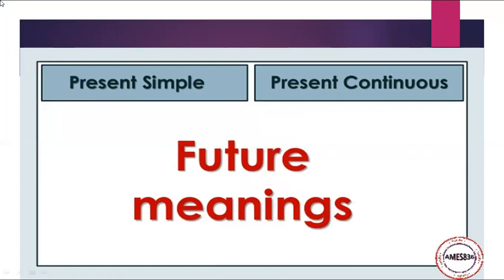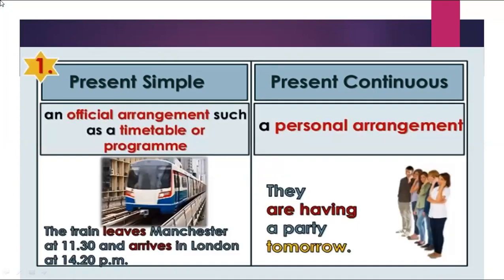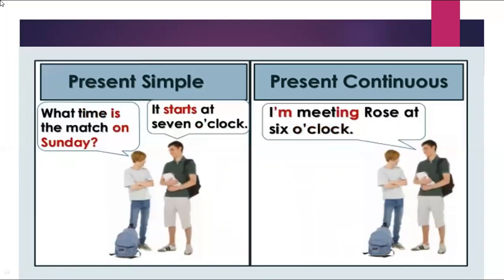What about future meanings for each tense? When you want to talk about the future with present simple, it is for official arrangements such as a timetable or program. The train leaves Manchester at 11:30 and arrives in London at 14:20. But when you want to talk about future arrangements in present continuous, it's a personal arrangement. When I say we are having a party tomorrow.